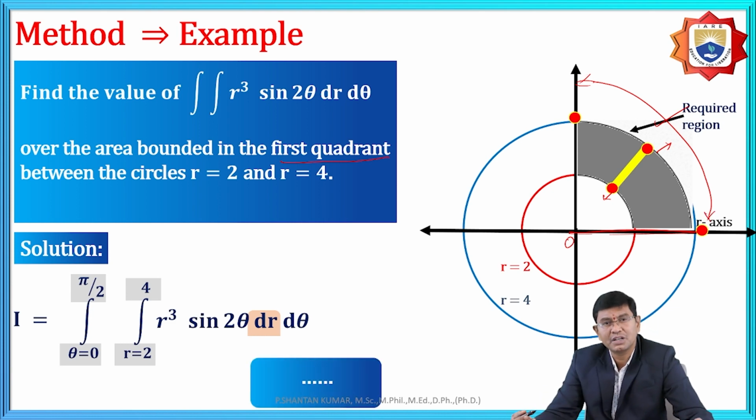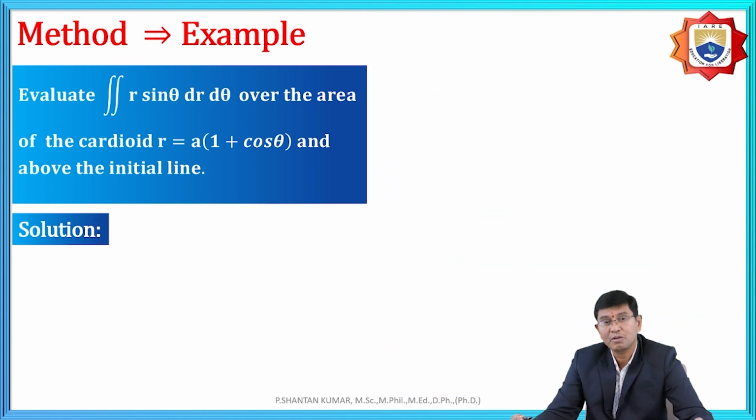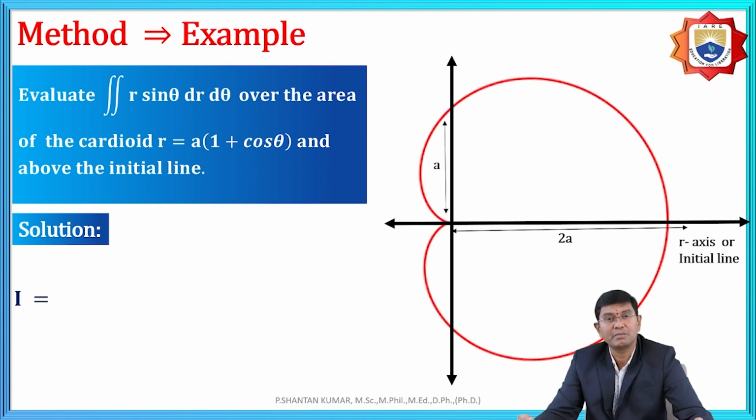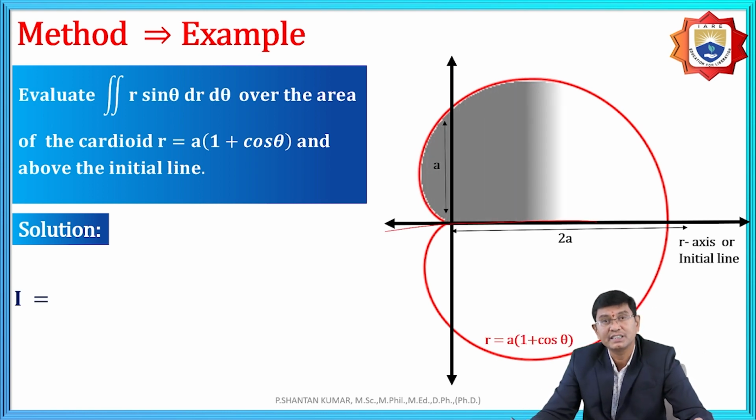And after that, as we know how to integrate with respect to r and θ, we get the solution like that. And for example, another problem is like this: r = a(1 + cos θ). We need to recall the structure of r = a(1 + cos θ), that means the right side of the structure, a cardioid, as shown in the earlier picture. While observing the initial line, the bounded region is above the initial line, that means only the upper part is covered.